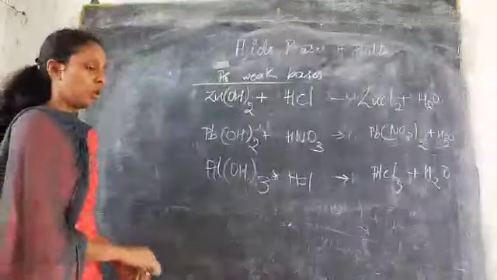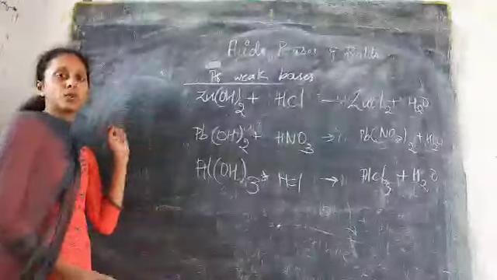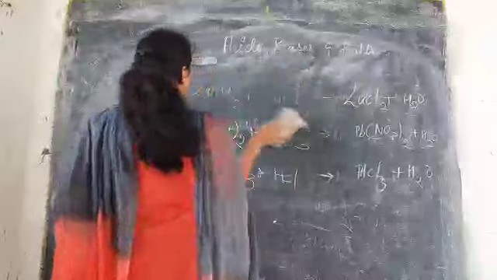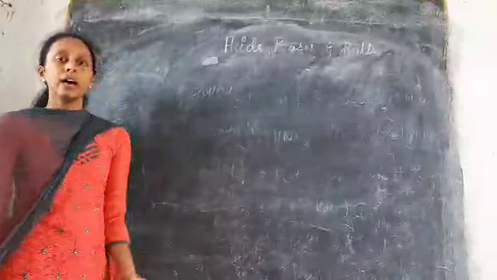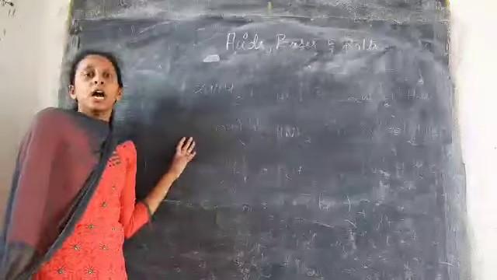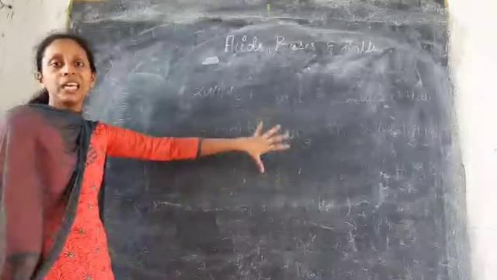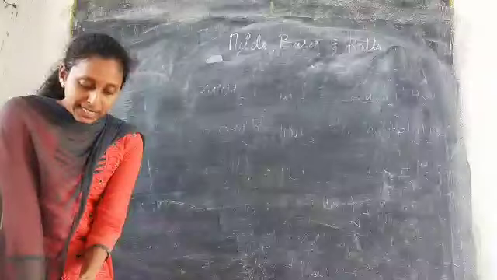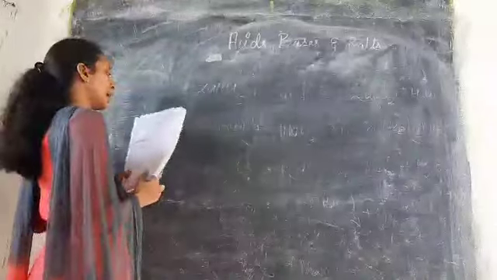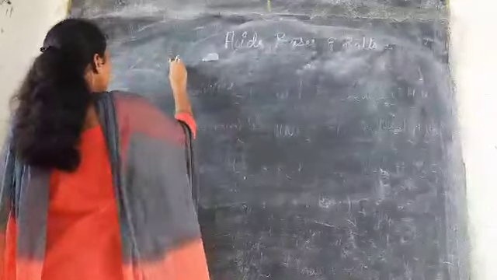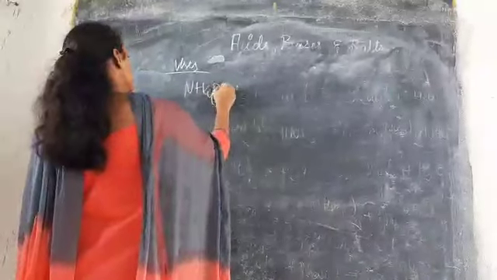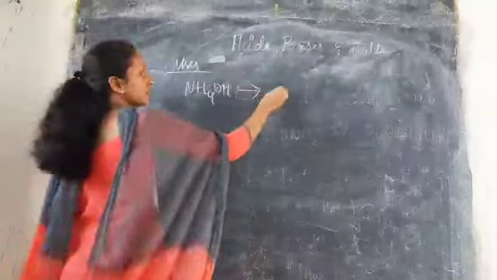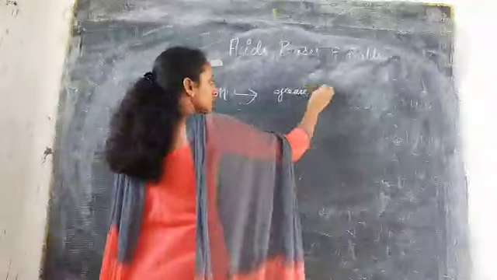So the next thing is, what are the uses? These are the properties of bases. Next, what are the uses of these bases? Since bases are bitter to taste, they are not used for edible things, but they are used in detergents, soaps, and for removing ink stains, etc. For example, ammonium hydroxide, NH4OH, is used to remove grease and stains from clothes.